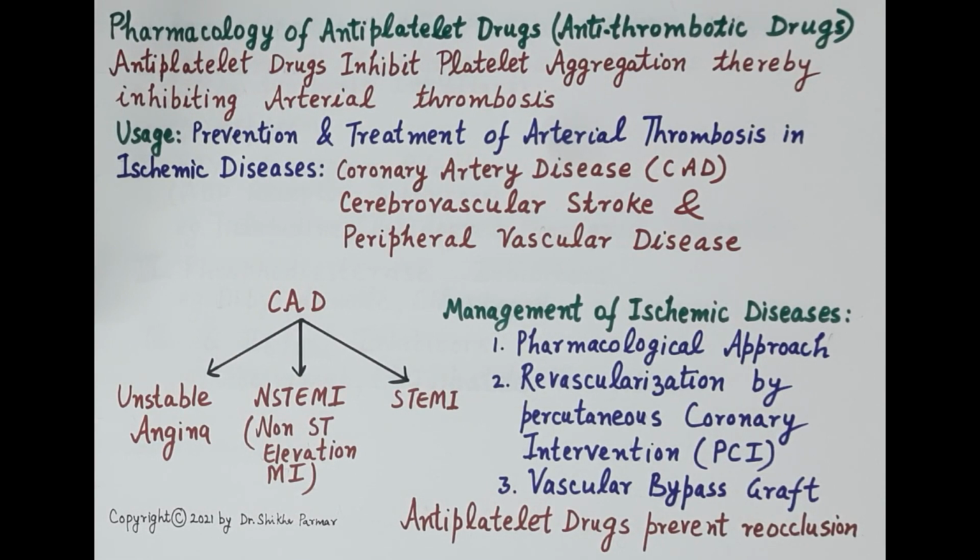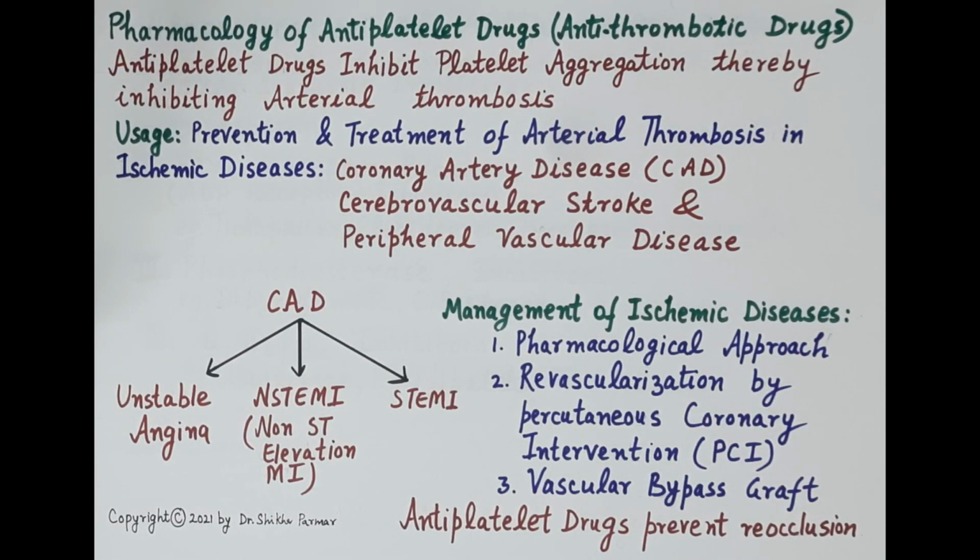Antiplatelet drugs are also called antithrombotic drugs. Now, as we all know, platelet aggregation and formation of a platelet plug are essential for the clotting of blood. A clot that is formed inside the blood vessel is called a thrombus. Antiplatelet drugs inhibit platelet aggregation, thereby inhibiting the process of clot formation, and thereby inhibiting arterial thrombosis.